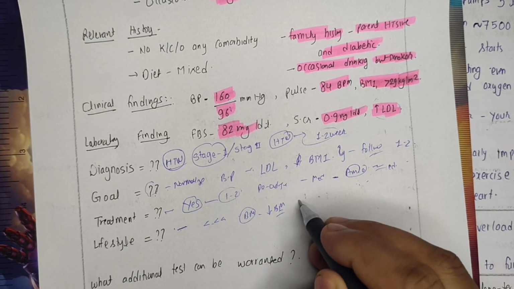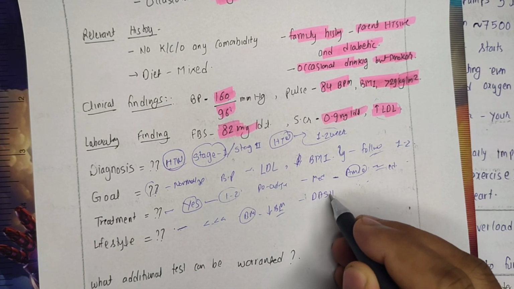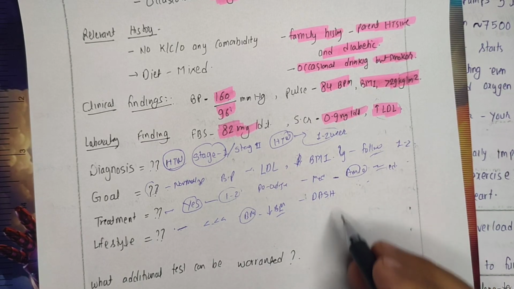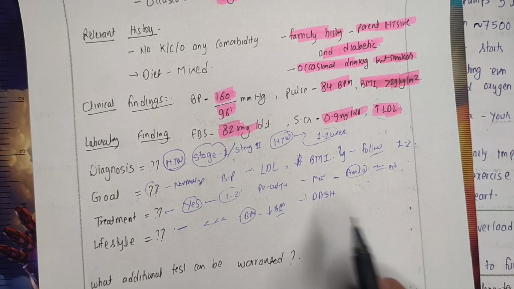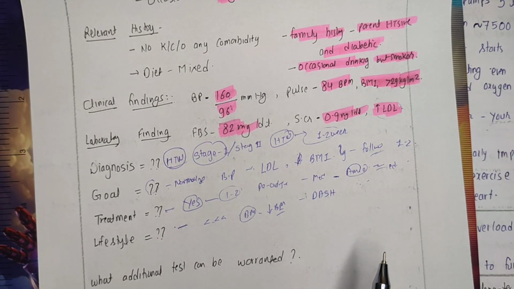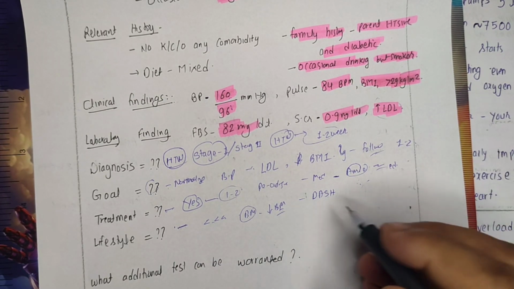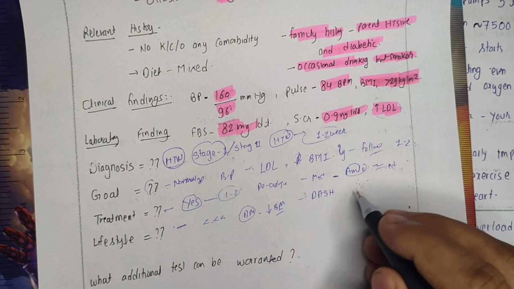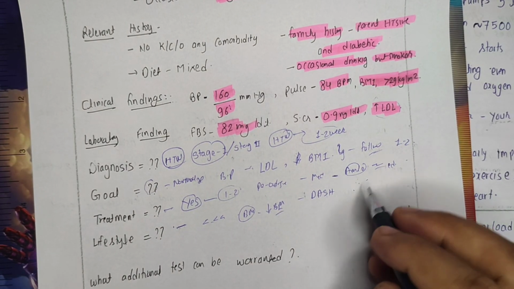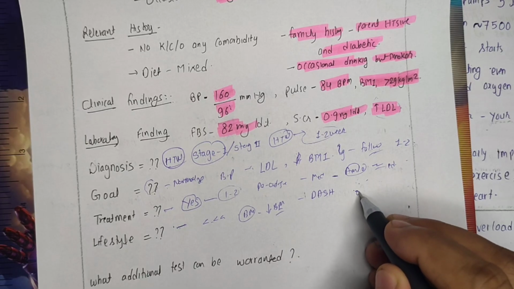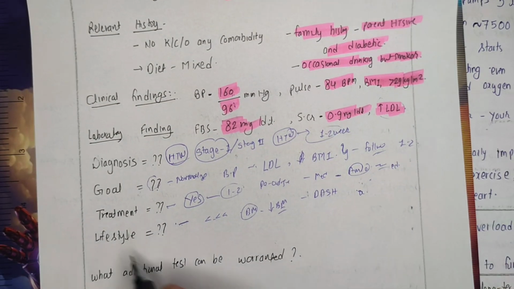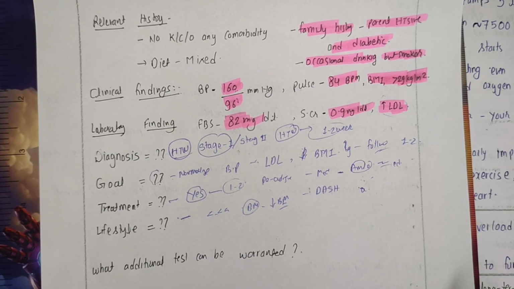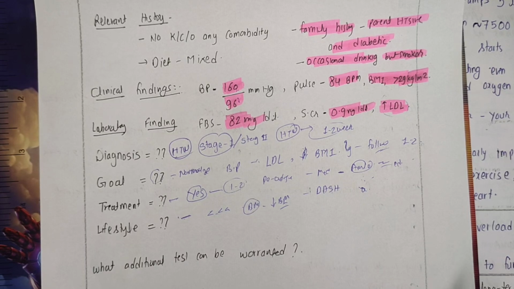So for reducing BMI, we will suggest him the DASH diet, having more fruits and vegetables with low carbs and fat, and replacing the bulky fats and carbs with lean and healthy fats and carbs. Then another thing we can do is physical exercise, right? As in the theory we have discussed the various types of exercise: aerobic exercise, resistance exercise, dynamic exercise and all. We can suggest him some exercise on the majority of days in the week. So that's how we could manage his condition by adopting lifestyle change.